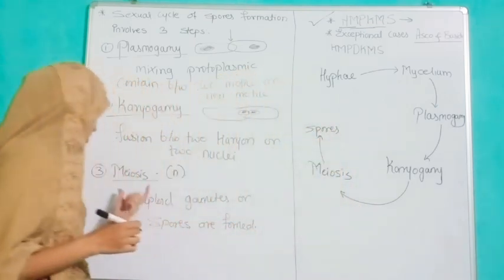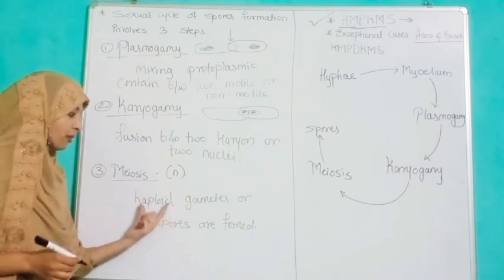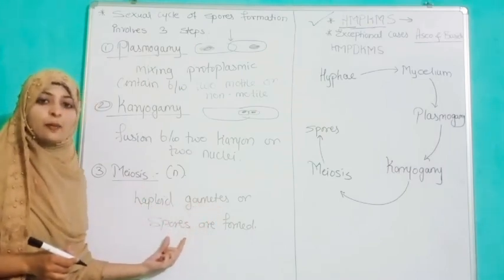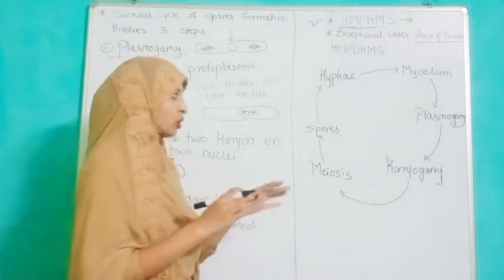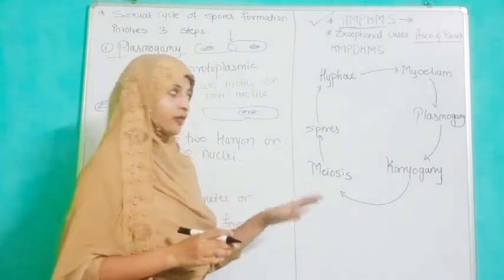We have discussed in meiosis that they are going to form haploid gametes or haploid spores. Then from spores new hyphae are going to form. This is the sexual mode of life cycle in the case of fungi.